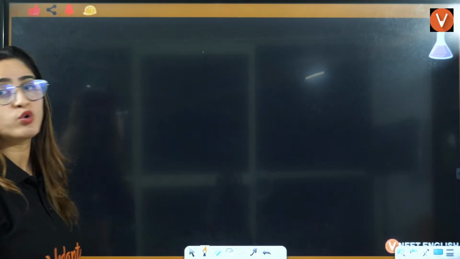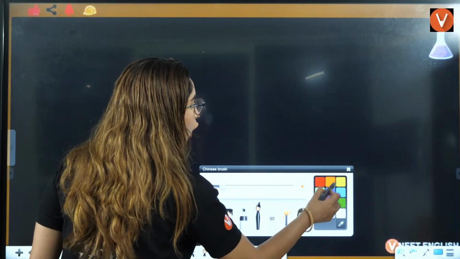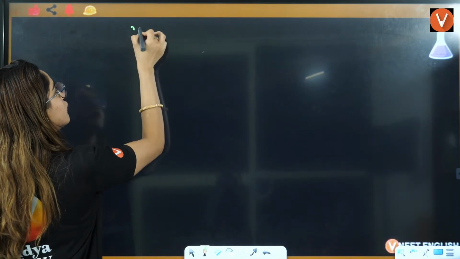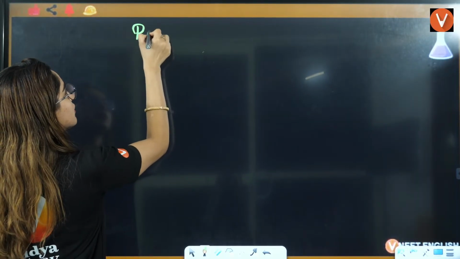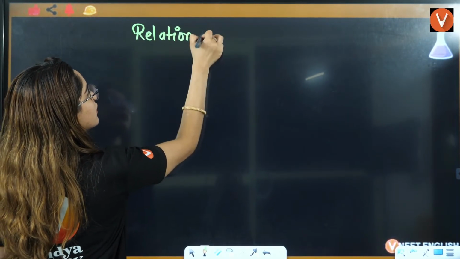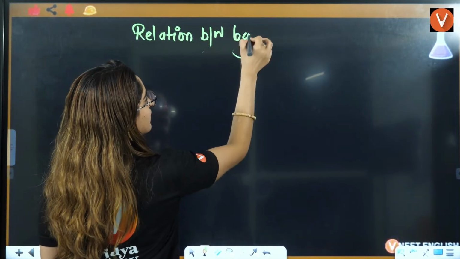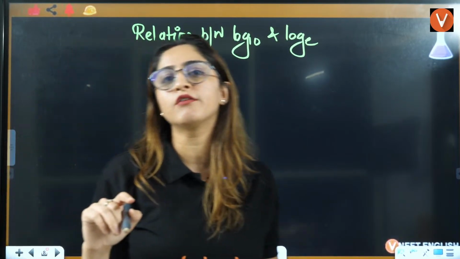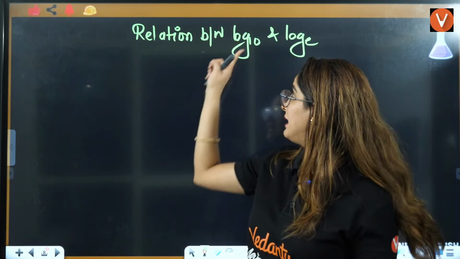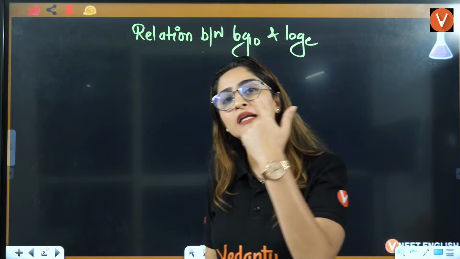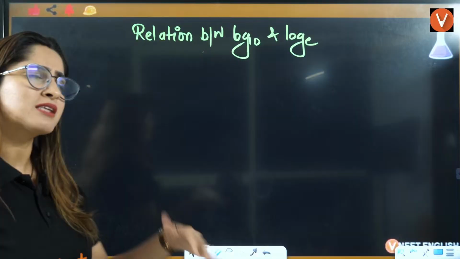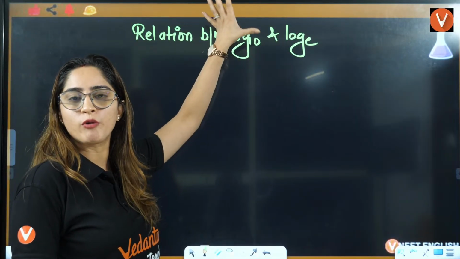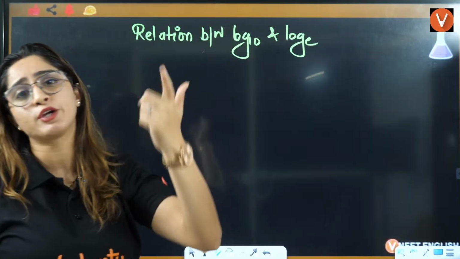First thing is, how to convert log base 10 to log base E. The conversion, or you can say relation, between log base 10 and log base E. Because the formulas that you will see in physical chemistry will be in log base E, that is the natural log. You have to convert that into log base 10. Sometimes they will ask you graphs related to log base E only. Sometimes they will ask you graphs related to log base 10.